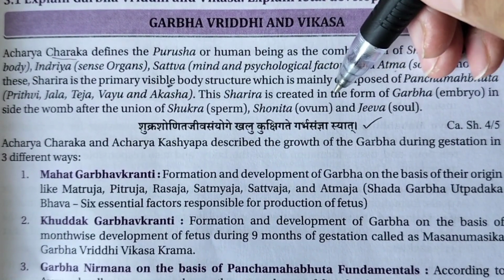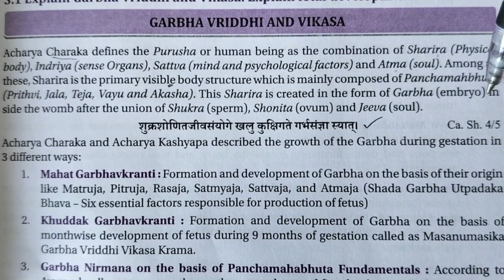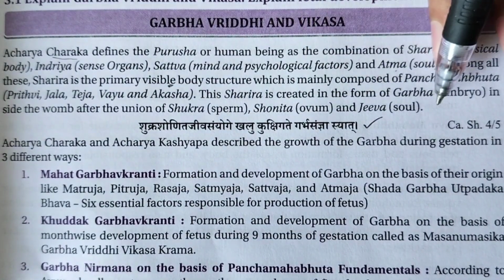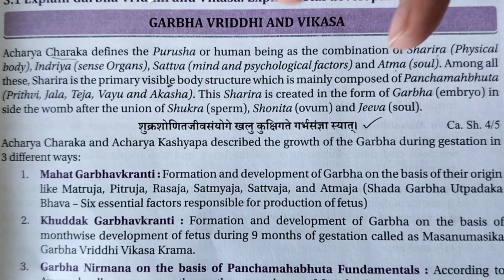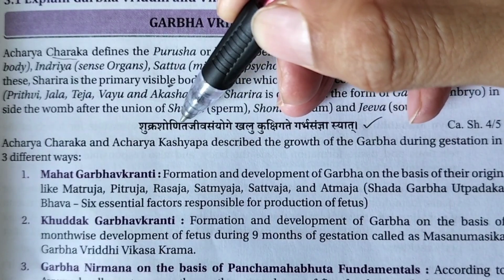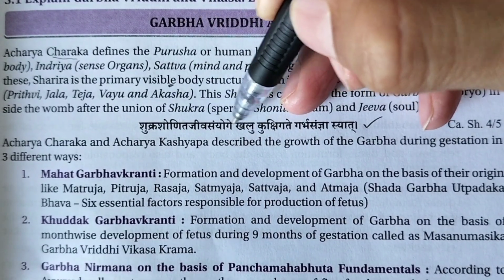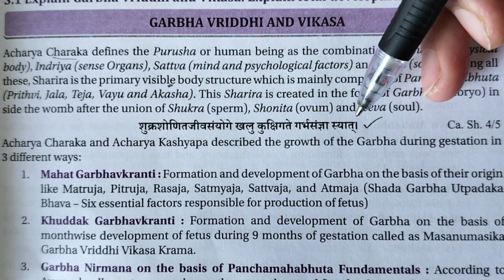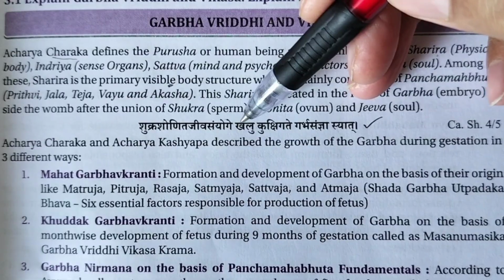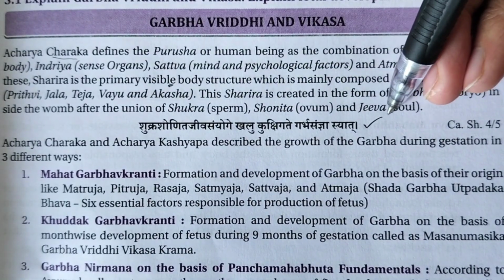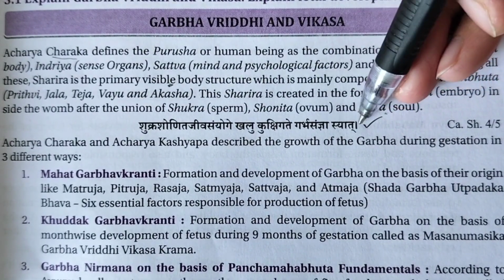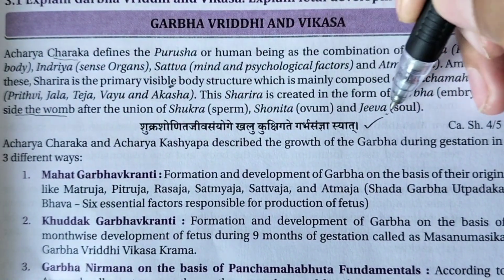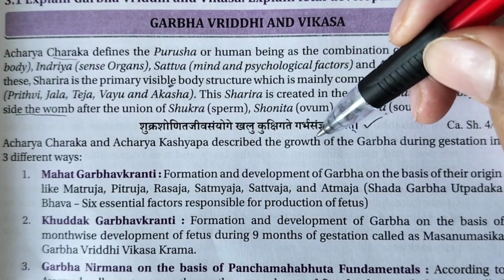This Sharir is created in the form of a Garbha, that is embryo, after the union of Shukra, Shonita and Jiva, the soul, according to Charaka. We have learned this shloka already. The shloka goes: Shukra Shonita Jiva Sanyoge Khalu Kukshigate Garbha Sanjna Syat, Charak Sharir Sthan 4/5. The combination of Shukra, Shonita and Jiva, when it goes into the kukshi, is known as garbha.